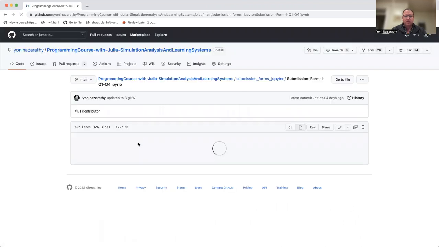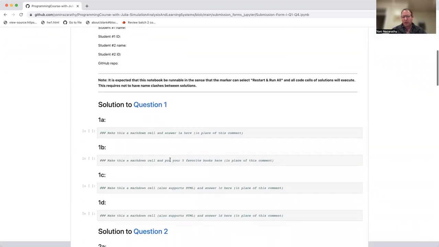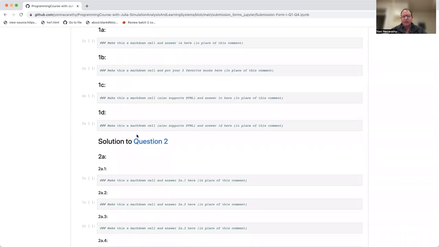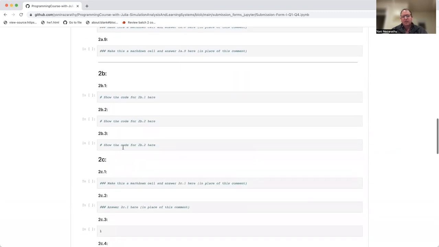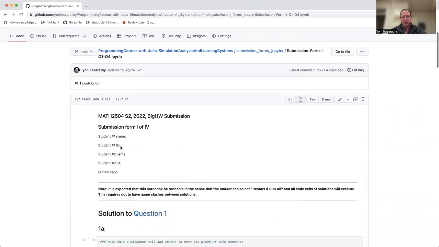For each of these submission forms, download them from the course's GitHub or obtain them in one of the ways which you already know, and you replace these cells with the specific answers. Sometimes a cell can grow to be multiple cells in your solution. Okay, so this is how it's supposed to be.